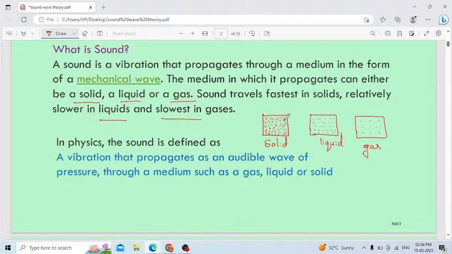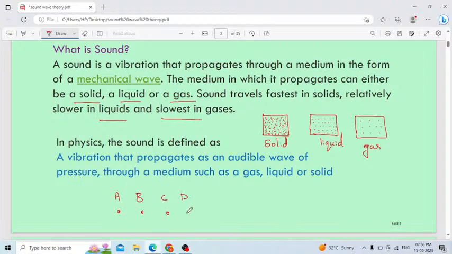Because you can observe here, in the case of a solid, all the particles are very closely arranged. A sound wave is nothing but a disturbance in the medium. How does the disturbance happen? I will consider the particles here, A, B, C, D, arranged like this.